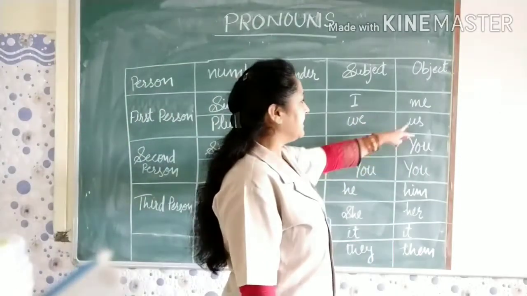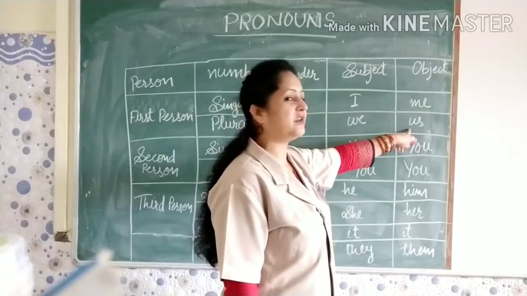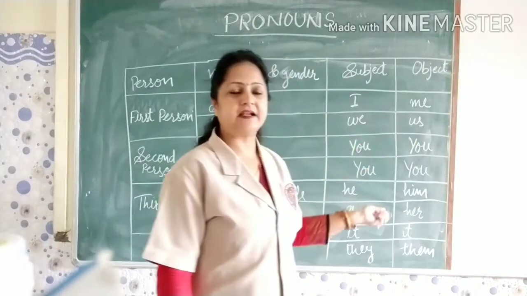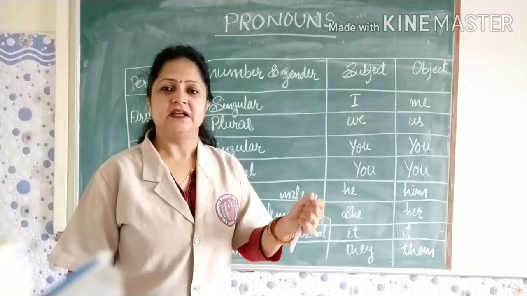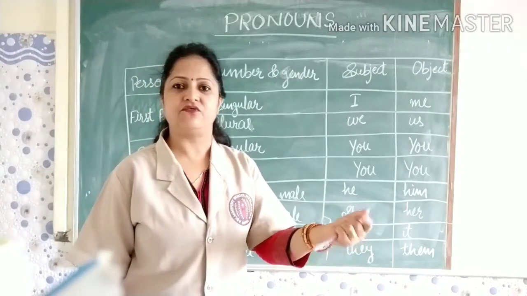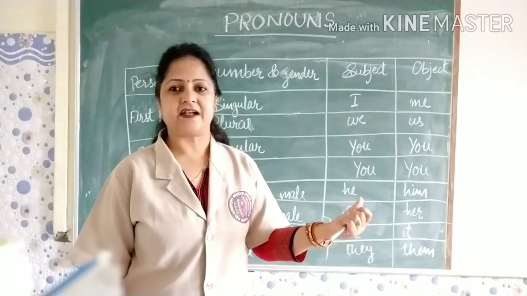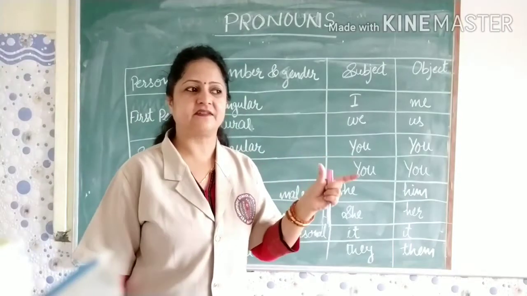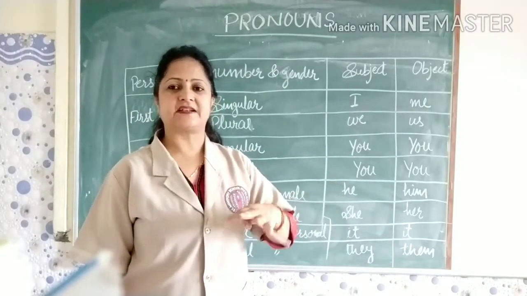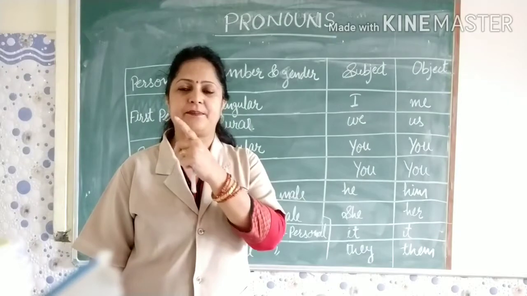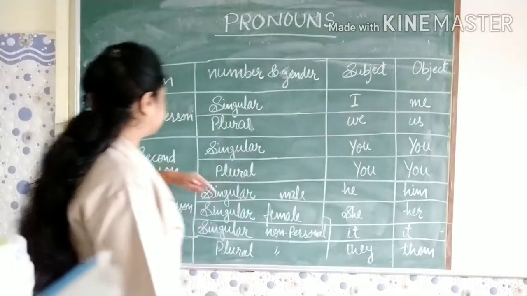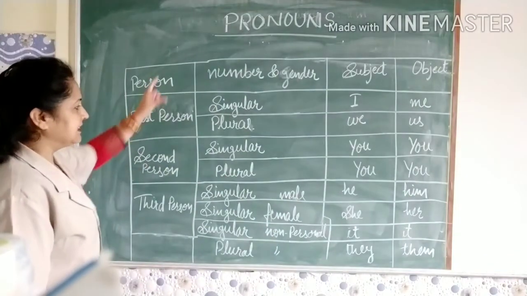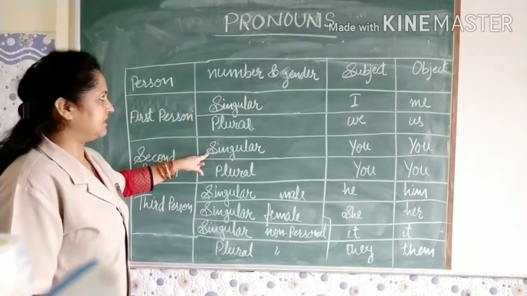Now I am saying here in case of object we write us. We can take the same example here. Ram has brought these pens for us. That means us is the object of the sentence. Doer of the action, that is Ram. Ram brought the pen for whom? For us.